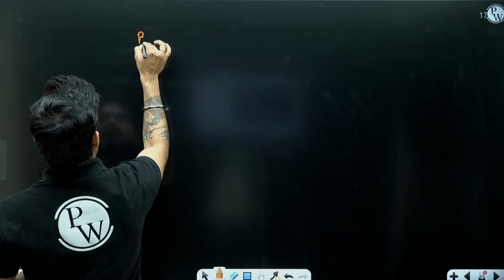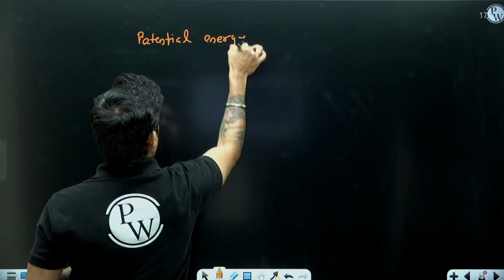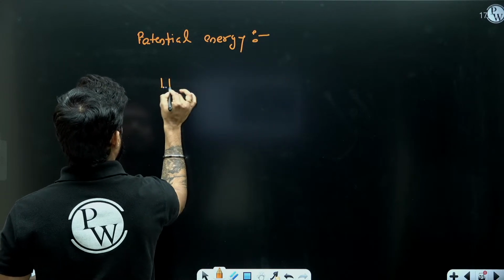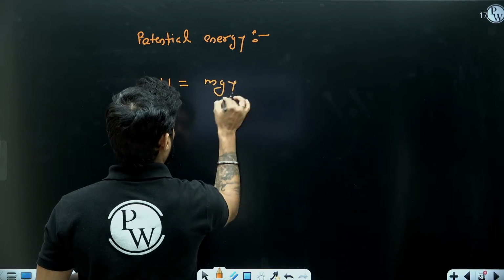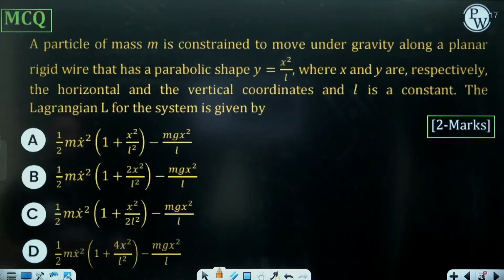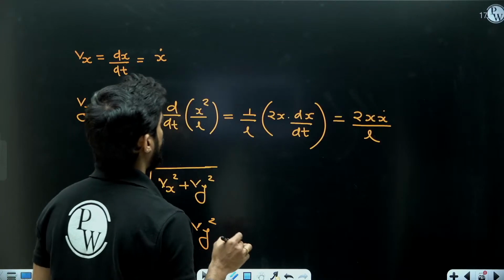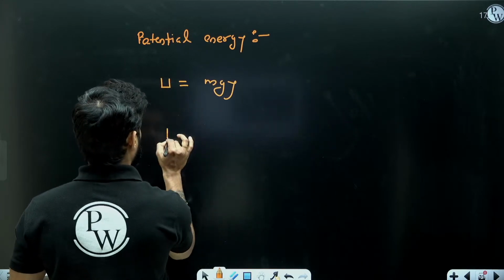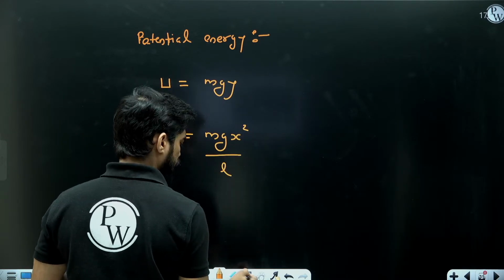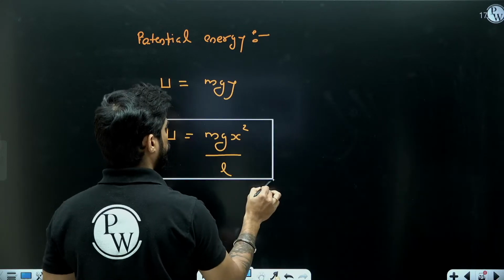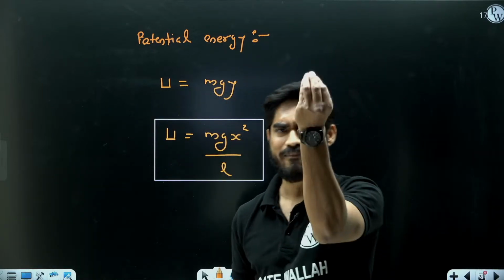Now we need to also write the potential energy. What will be the potential energy, beta? Potential energy will be mgy, and y is equal to x square by L. So potential energy will be mg x square by L. See, potential energy is due to the motion in y direction only, due to the height, the y coordinate only.